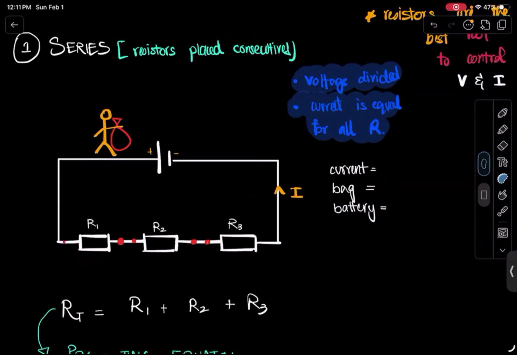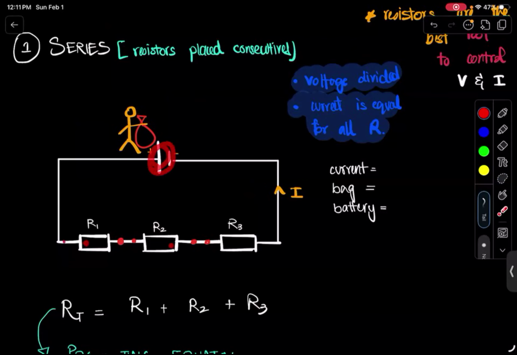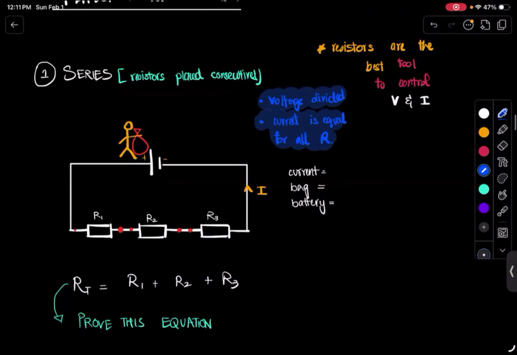Okay, now I've got this person over here, and this person has a bag over here. And by the way, this is a battery. These are three resistors. Now, what is current? Okay, current is basically Mr. Charge. Mr. Charge moving. And what is Mr. Charge? This is Mr. Charge. Okay, and that Mr. Charge has a bag.